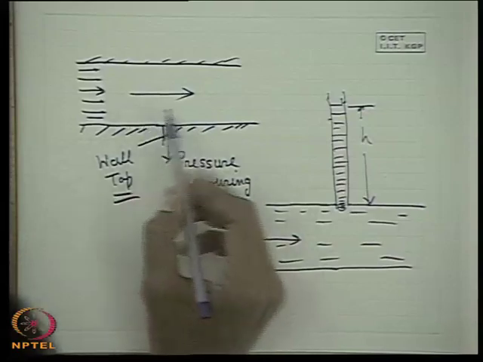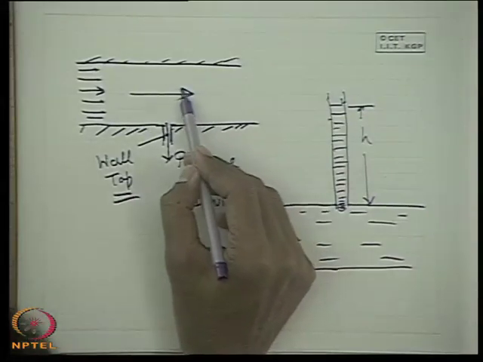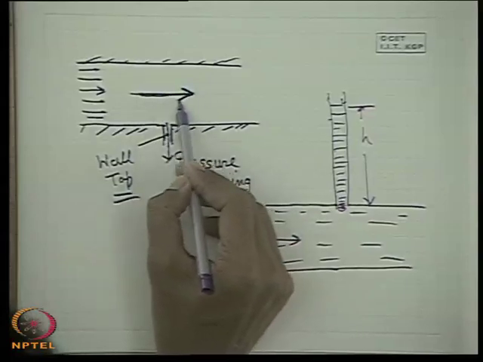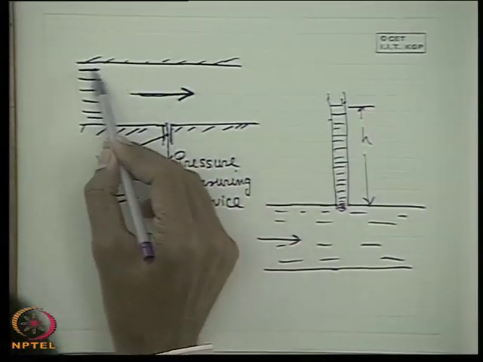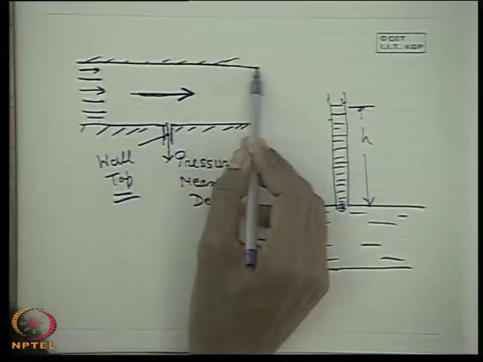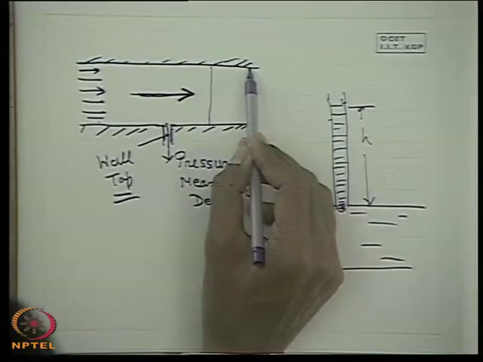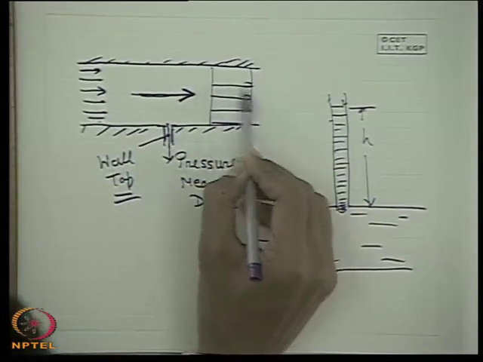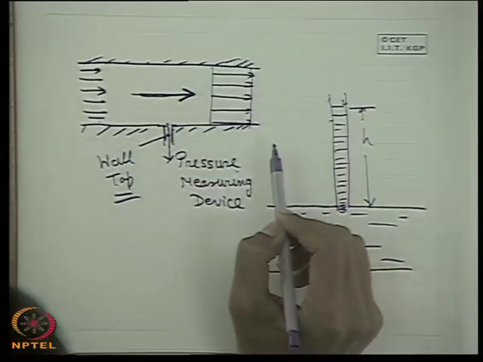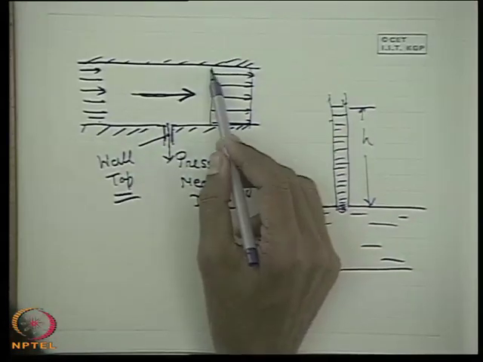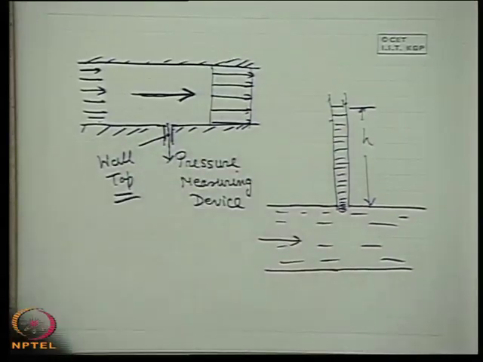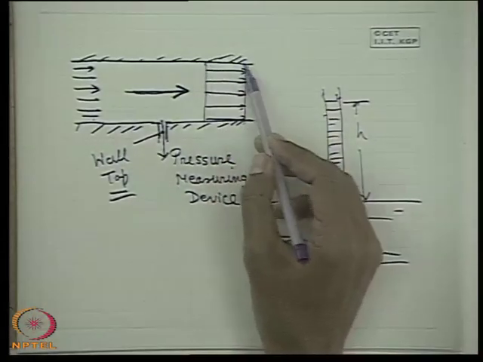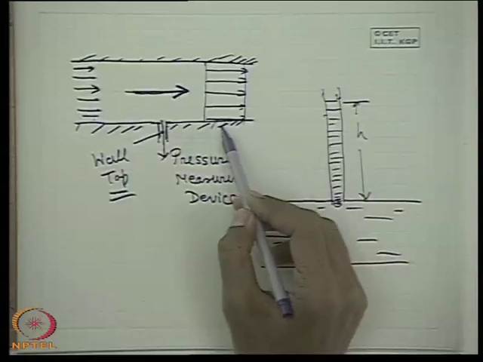Now it will also be seen afterward that in the case of a parallel flow, that means the flow takes place in one direction, for example fluid velocities in one direction, there may be a velocity variation across this section depending upon whether the fluid is viscous or not. We consider a uniform velocity distribution, that is the hypothetical case, the case for an ideal fluid. But in the case of a viscous fluid, there may be a velocity variation, with zero velocity at the wall, which is the most realistic condition, the no slip condition.